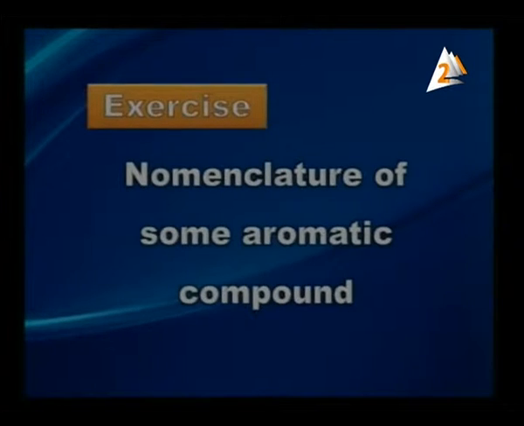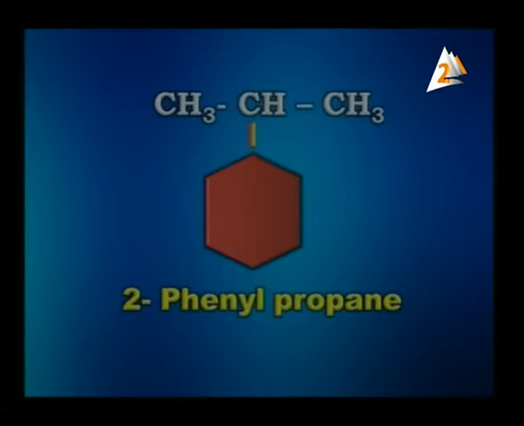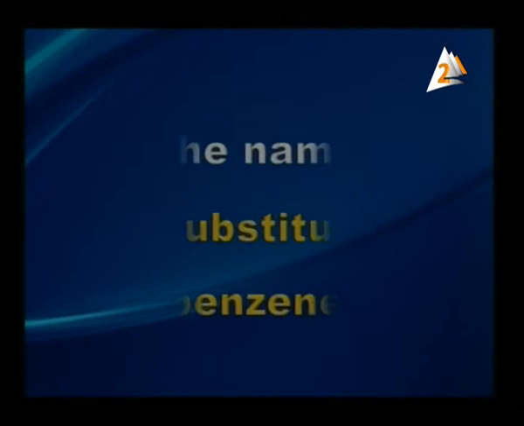For exercise, the nomenclature of some aromatic compounds. Here is diphenyl, which is 2 benzene rings joined by a single bond. Here the longest chain is 3 carbon atoms, so it is called propane, the root name, and the benzene ring is attached at carbon number 2, so it will be 2-phenylpropane.